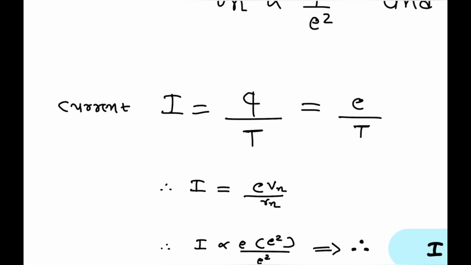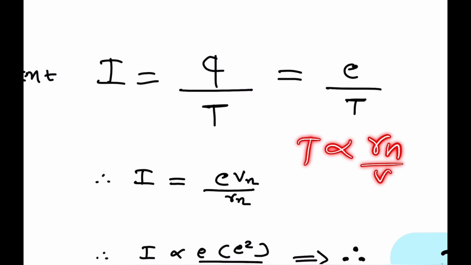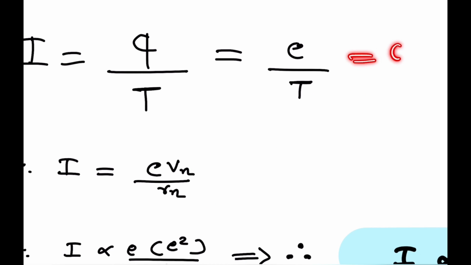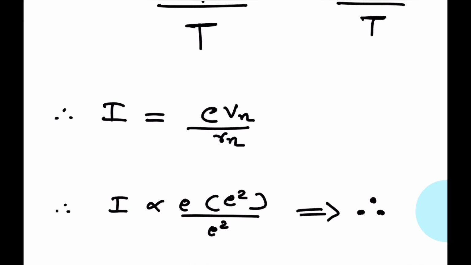Now the current is given as q by t, charge per unit time, that is I is equal to q divided by t. The charge here is the electron charge, q is equal to e. What is the value of T? T is proportional to Rn upon Vn. So if you put the value of Rn upon Vn, then Vn comes to the numerator. So current I is equal to e into Vn divided by Rn.